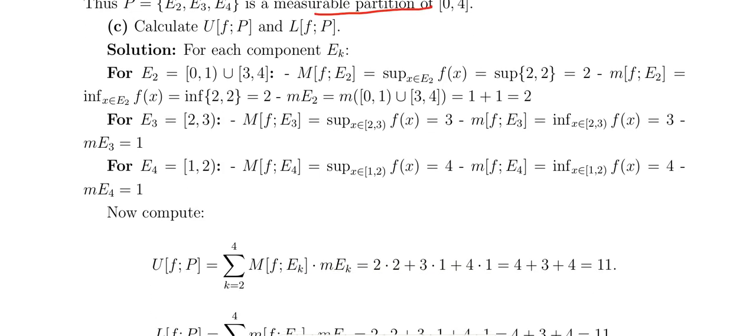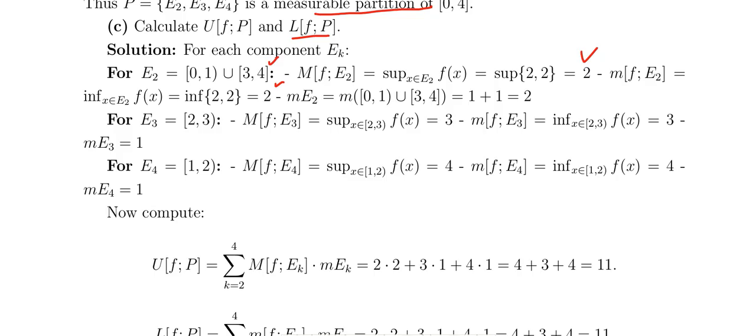And how to find the upper sum and lower sum of f over P for this problem. For E2, capital M is called the upper sum term. Capital M of f over E2 is the supremum of the function on 0,1 and 3,4, which is 2, because the function value is 2 on both. So the supremum is always 2, and small m is the infimum of the function, which is also 2.